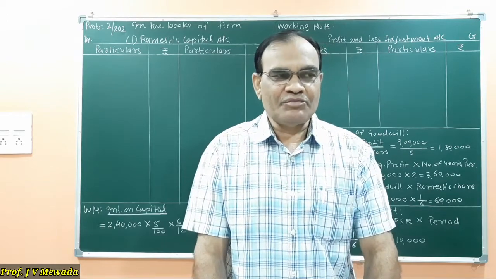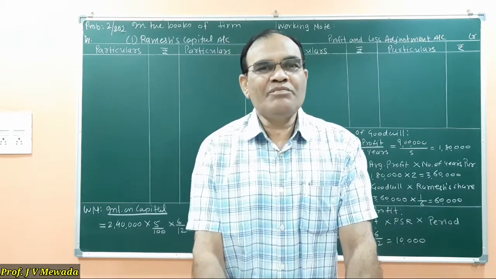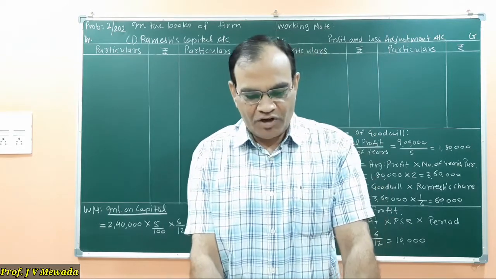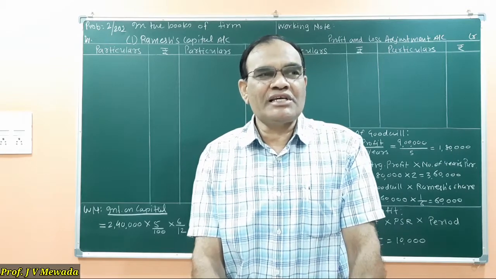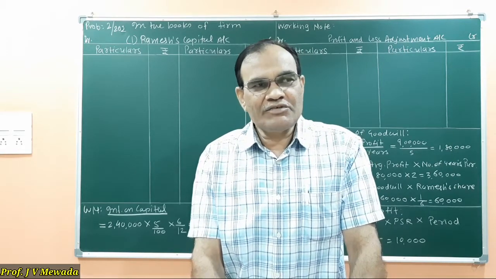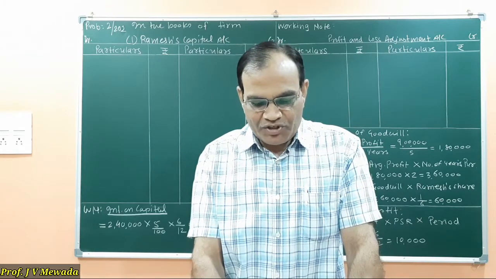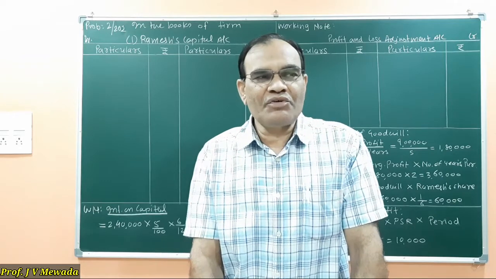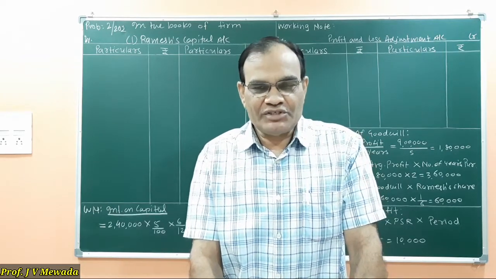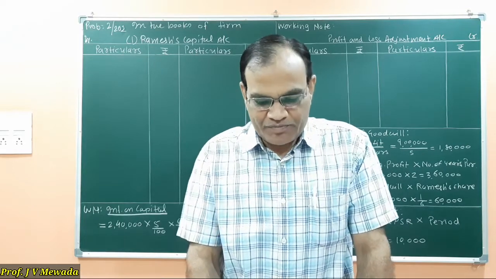Now in this sum, we are specifically asked to find out the balance due to the executor of Ramesh. So that is why we are going to prepare Ramesh capital account. That is our answer number 1. Second answer is working for calculation of goodwill, and third answer is working for calculation of profit due to Ramesh. So these are the 3 answers that we need in this particular sum.